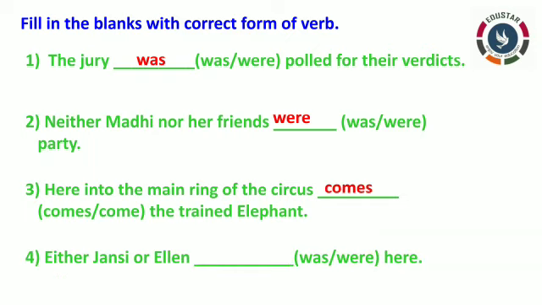Now see the next one. Either John or Ellen dash, in the bracket was or were. So now what is the answer? What do you have to write? For Ellen you have to write the verb form. So the answer is was. Let's move on to the next one. Everybody dash asked to be quiet. What is the answer? Was or were? Everybody was asked to be quiet. I told you right in the boxes, pronouns, whatever we have, you have to use in a singular form. That's what we have done here.